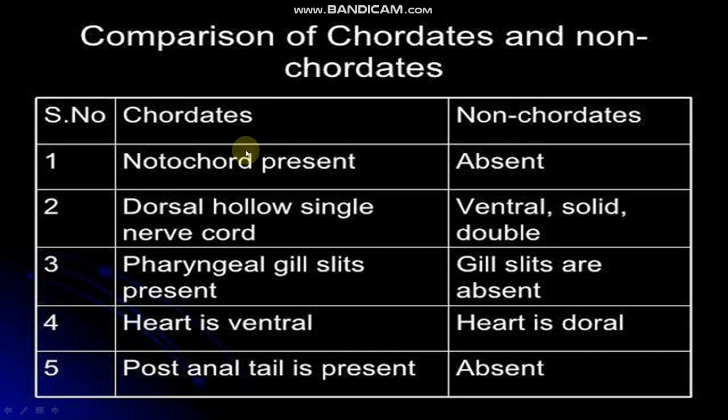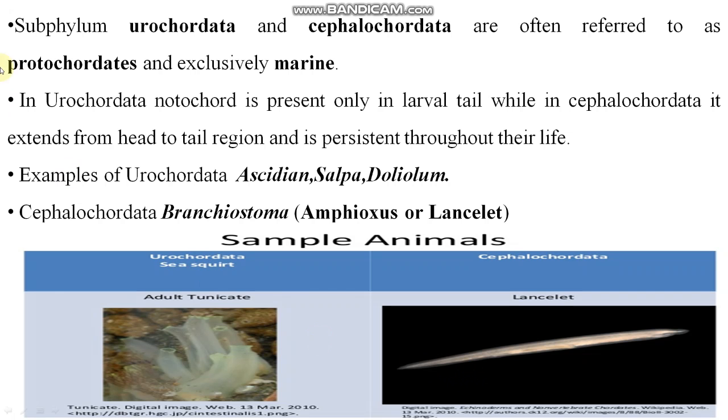Please go through it. Here notochord is present, here absent. Here dorsal hollow single nerve cord, here ventral solid double. Pharyngeal gill slits present, gill slits are absent here. Heart is ventral here, heart is dorsal here. This is dorsal, right? Post-anal tail is present here, here post-anal tail is absent. Clear? Please go through that.